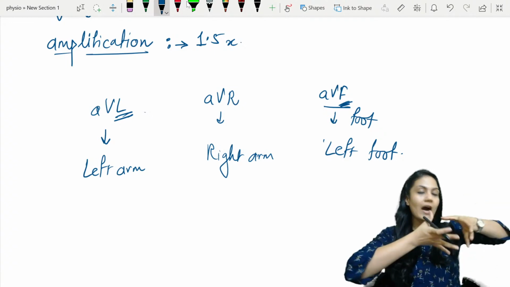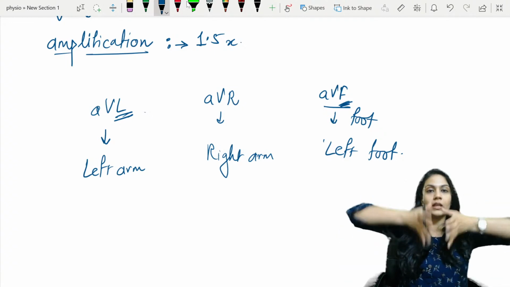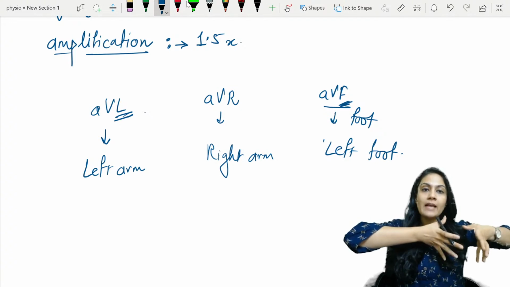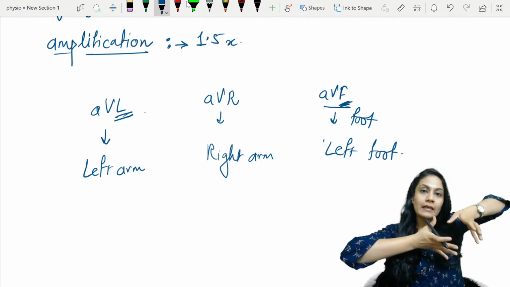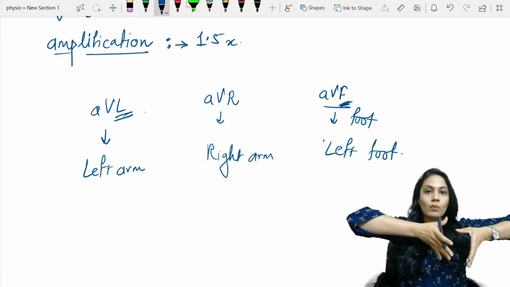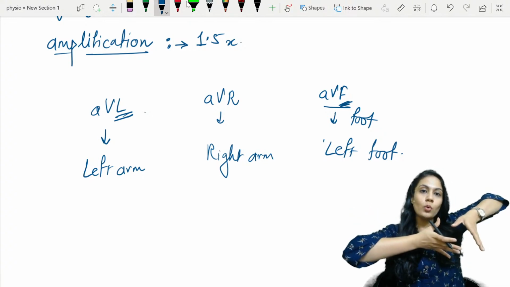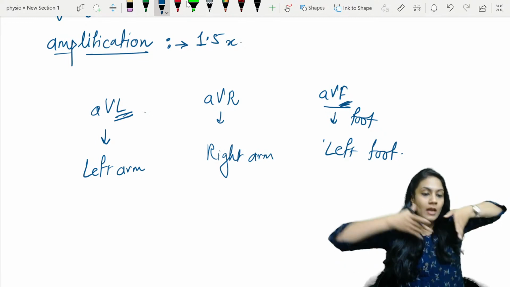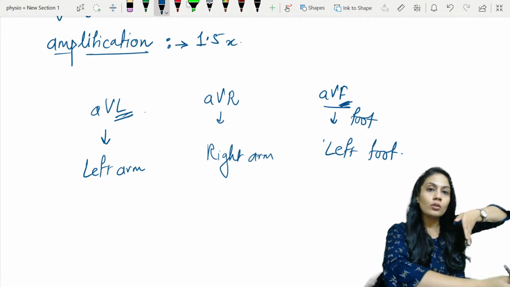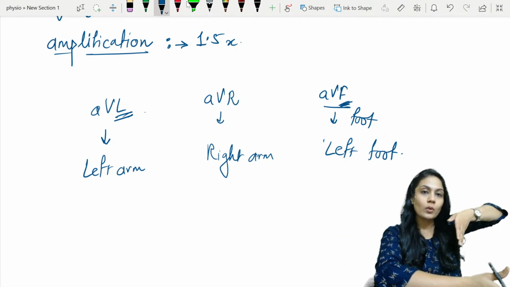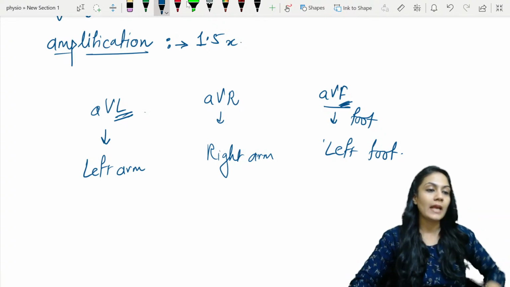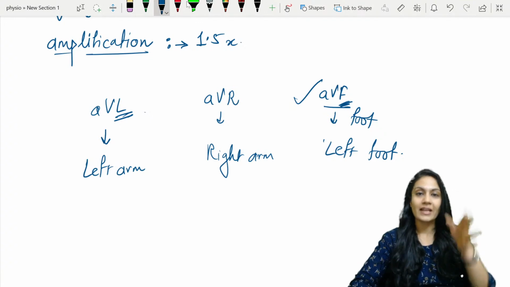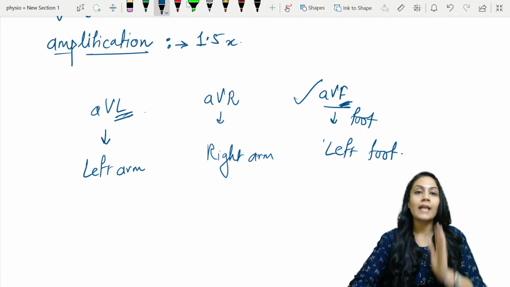Understand, normally the heart position is like this. It's not vertical in between. It's towards your left side in the mediastinum, and it is slightly tilted. Okay, it's not vertical. It's slightly tilted towards the left-hand side, and that's why if you make a triangle over here, its vector is going to go towards the left side. Okay, and that's why we have to take the left foot, because when we take any vector, we have to take care of the direction.